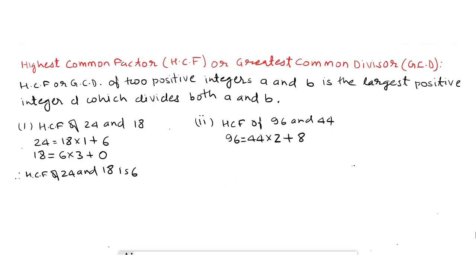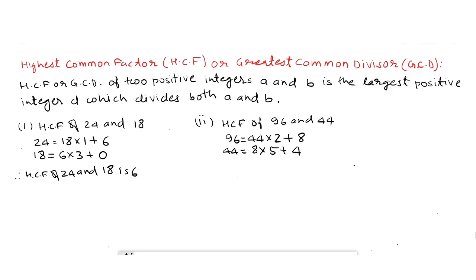As remainder is not 0, we will find HCF of 44 and 8 by using the same procedure, which is 44 equal to 8 multiplied by 5 plus 4.